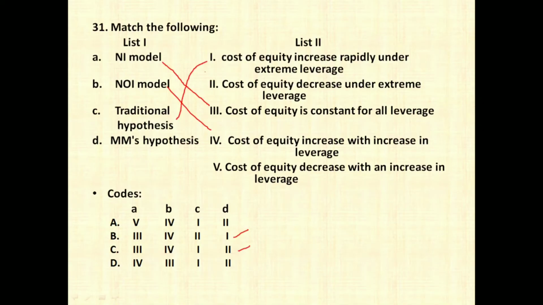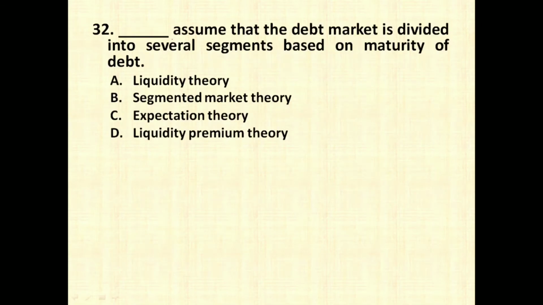So for C we can go with 1, and for the hypothesis we can go with option number 2, that is cost of equity decreases under extreme leverage. So I am not sure about this question, but we can go with option number C. The next question is, Dash assumes that the debt market is divided into several segments based on maturity of the debt. So it is as per the segmented market theory.